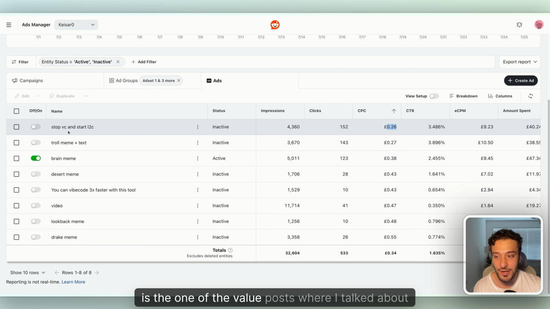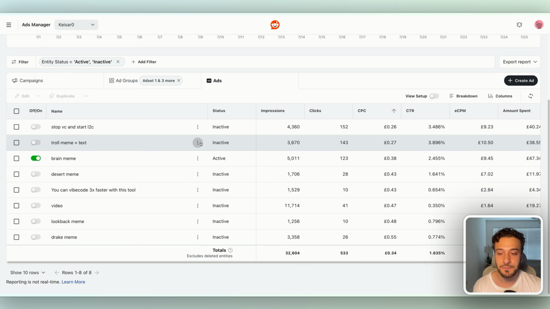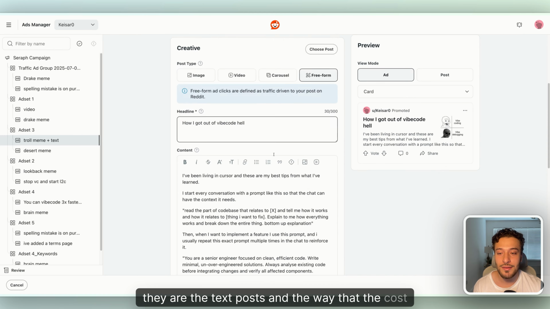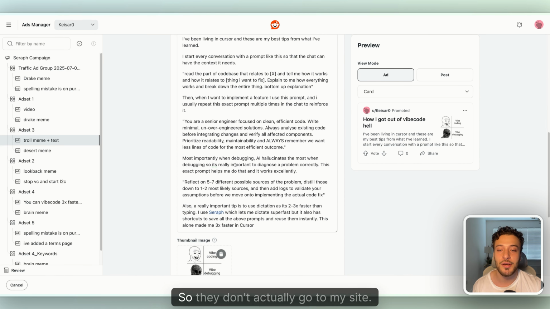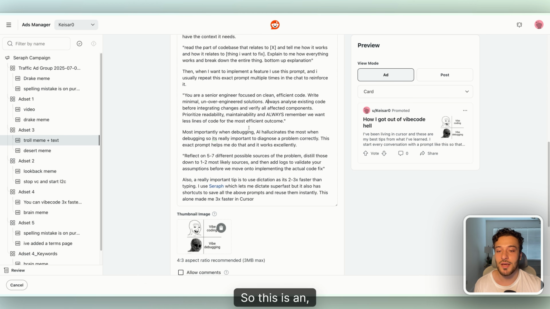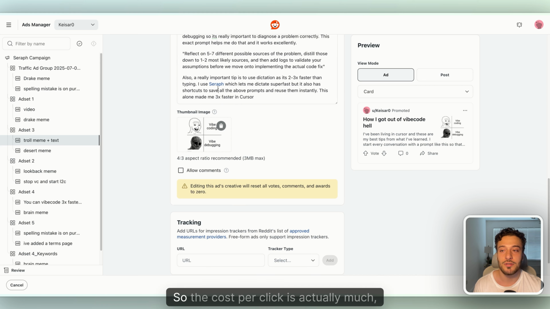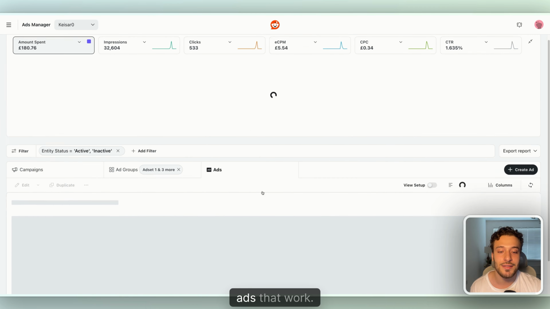If we look at the stats of all the different variants, the cheapest to run is the value post where I talked about learning to code, and the second cheapest was the troll meme plus text as well. If we actually look at these two, they are text posts. The cost per click of a text post is calculated if they click on the actual post in Reddit, so they don't actually go to my site. Only a very small percentage of the people that read this will actually go on my site from this link, so the cost per click is actually much, much more expensive. So we're going to exclude those from the ads that work.